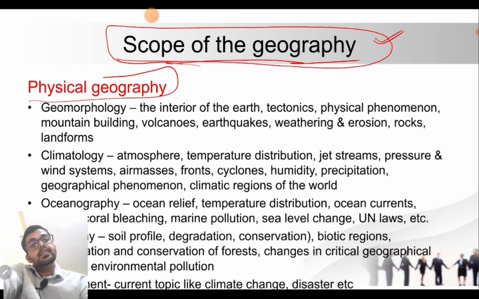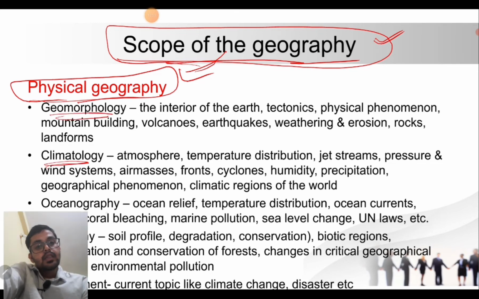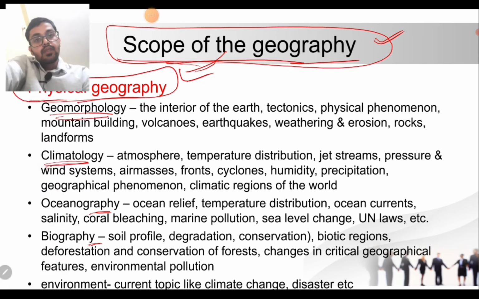By seeing the syllabus we can interpret the scope of geography as a discipline that we have to cover. By comprehending the syllabus broadly, in physical geography we have to study 5 key topics: geomorphology, climatology, oceanography, biogeography, and environmental geography.